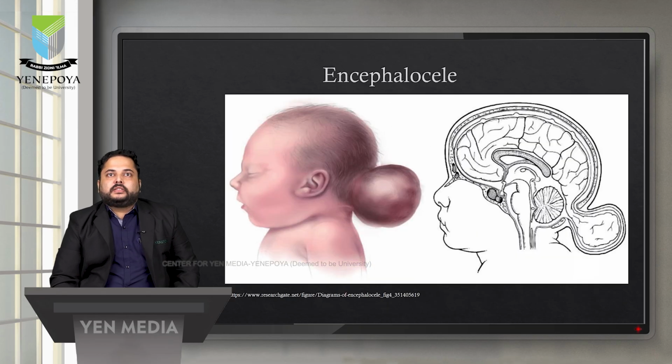The third is encephalocele. This condition is caused by non-proper closure of the occipital bone. The occipital bone of the cranial cavity does not close properly, which leads to protrusion of the brain, of the cerebrum, outside, and in most cases this condition is very severe and lethal.